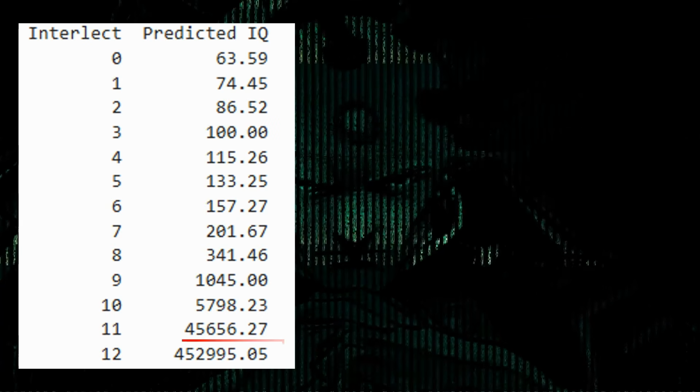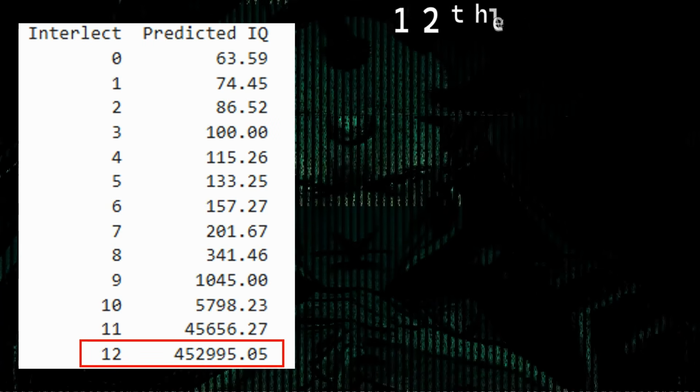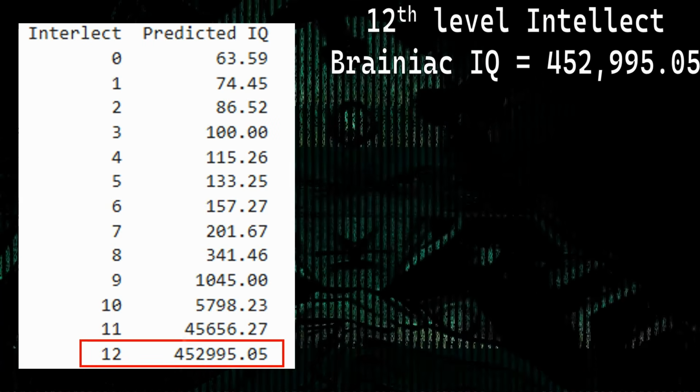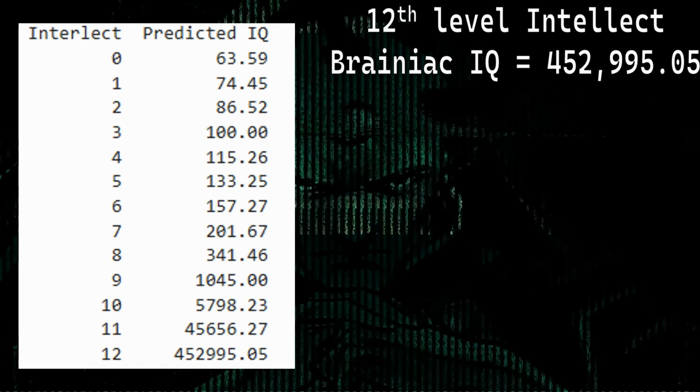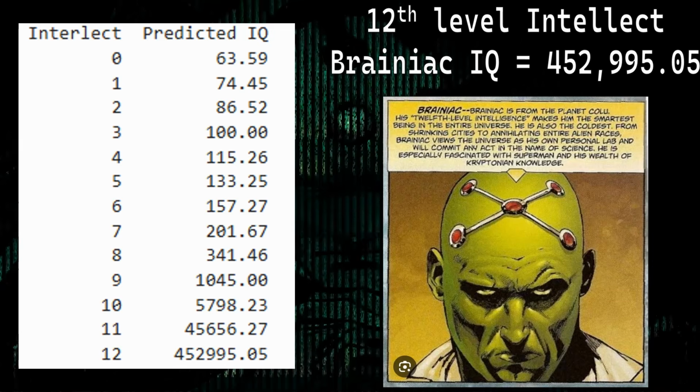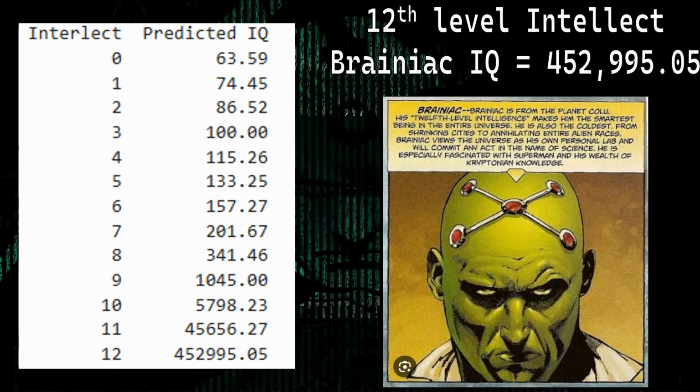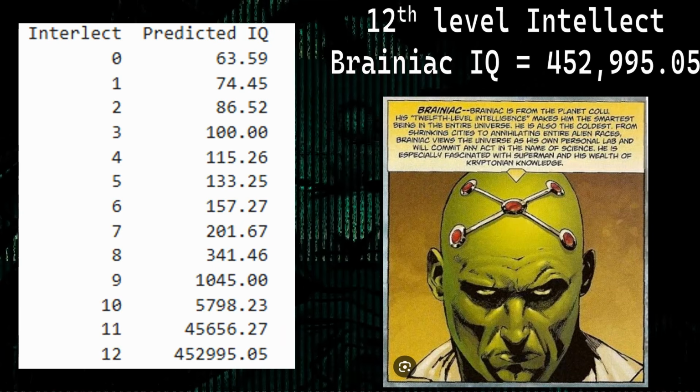So as you can clearly see, an intellect level of 12 is equivalent to an IQ of 452,995.05. Meaning that if someone would be considered the smartest in the universe in the DC universe, they must have an IQ of over 452,000.